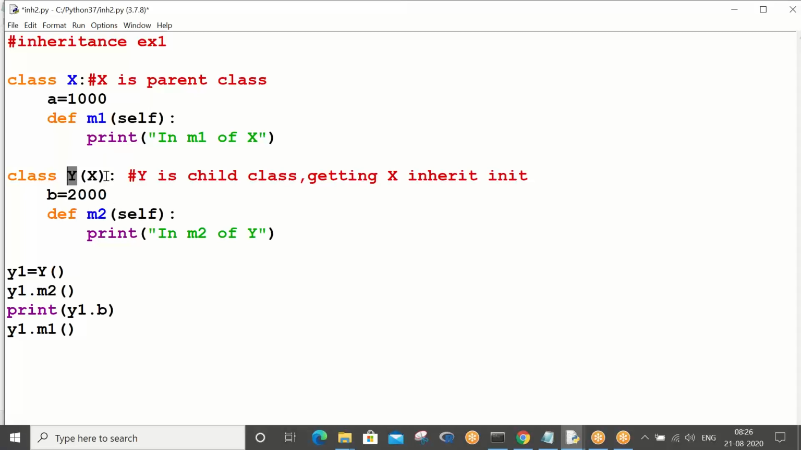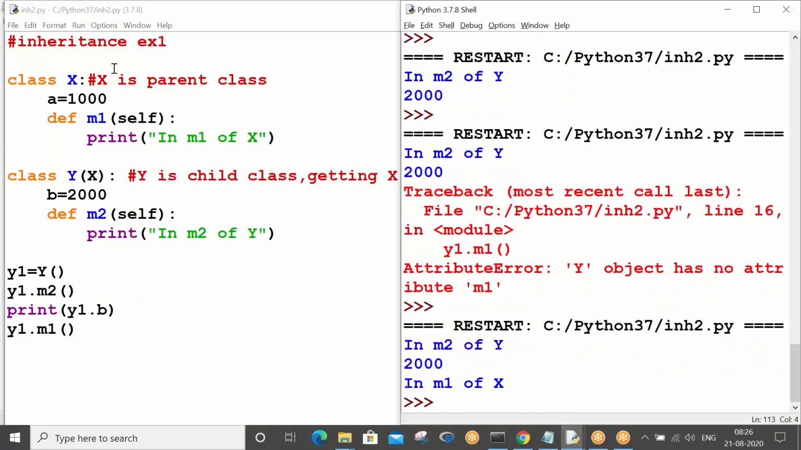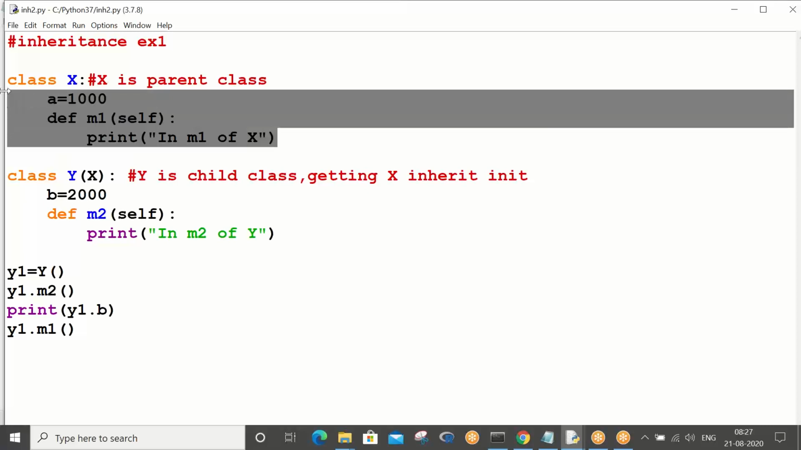Now you see, I kept this syntax, right? Now let us see whether y1 dot m1 will work or still give error. Let me check. F5. You see, now m1 of x is working. I managed to execute method m1 with the help of a y class object reference variable. The other way to say it is, without creating an object of class x, I managed to execute m1. How, sir? This class got inherited in another class. That's what the concept is.